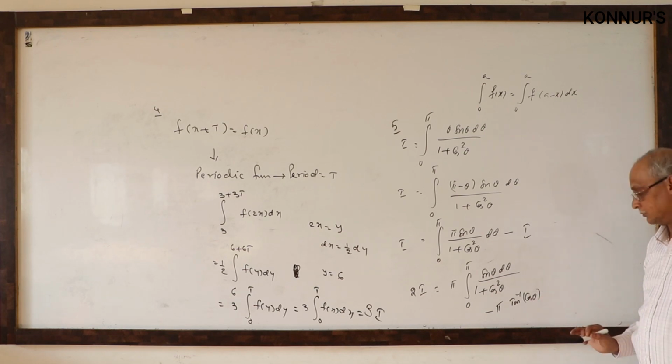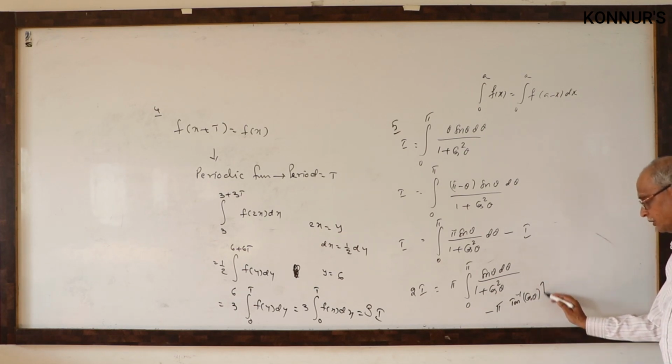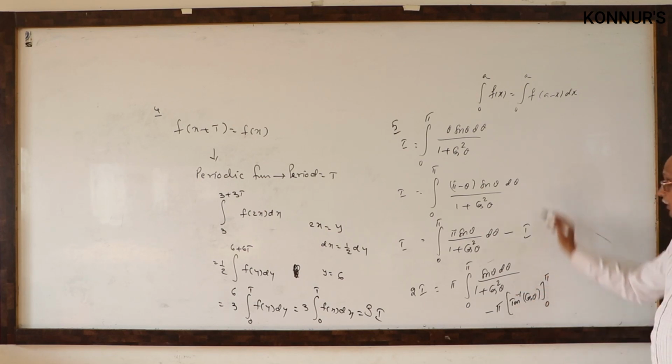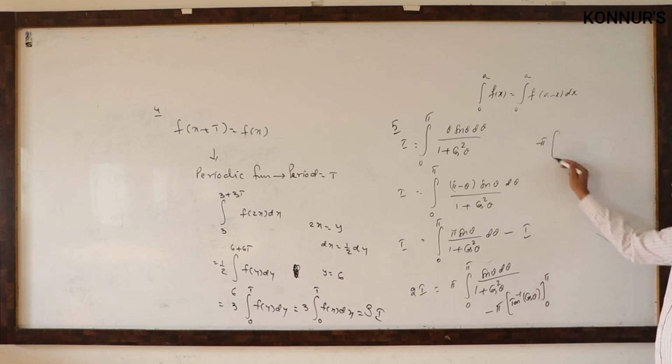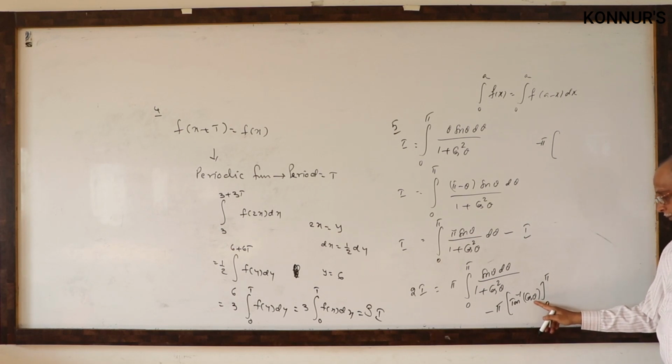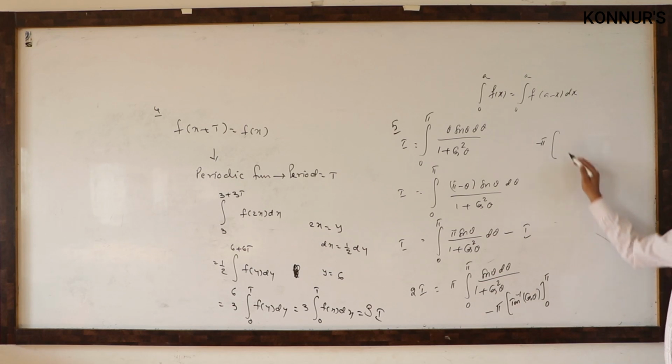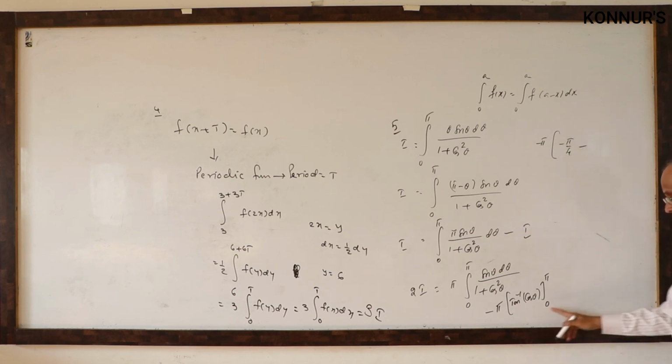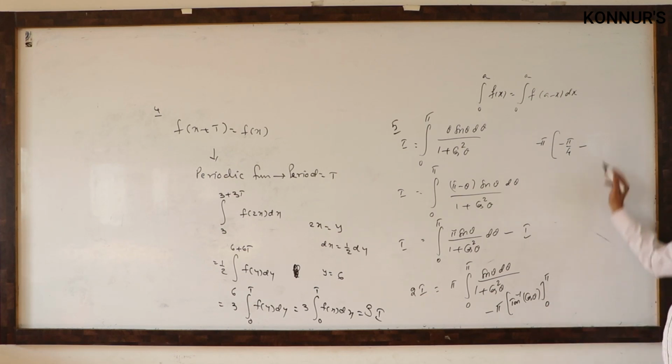We are not changing limits, so 0 to pi as it is. Then minus pi, cos 180 is minus 1, tan inverse of minus 1 is minus pi by 4, minus cos 0 is 1, tan inverse 1 is pi by 4, again minus. Then what is the answer? Minus pi into minus 2 pi by 4.